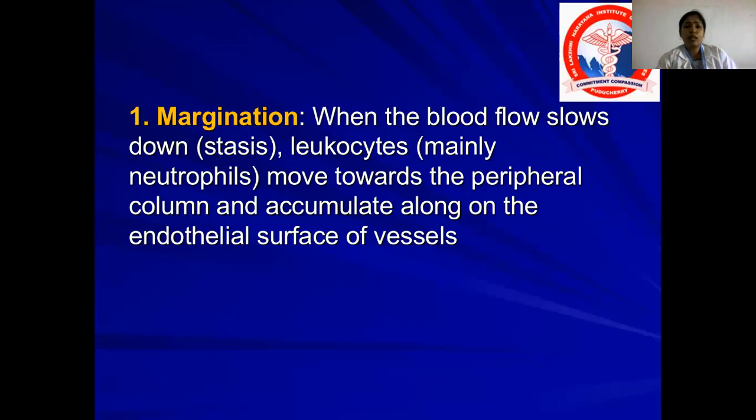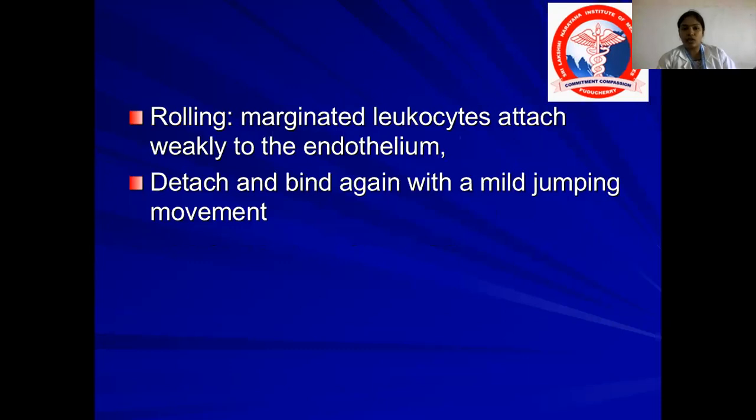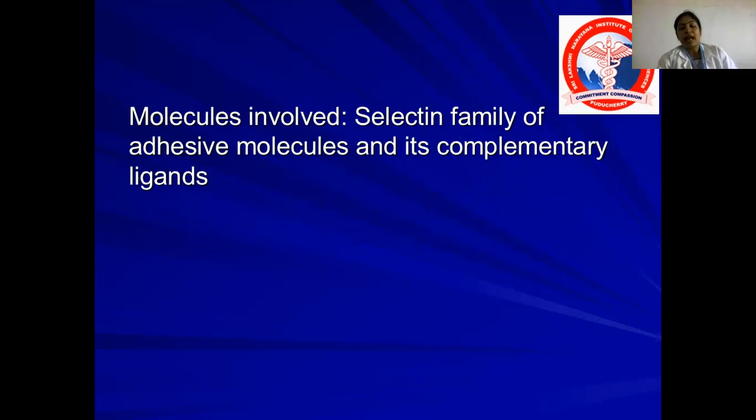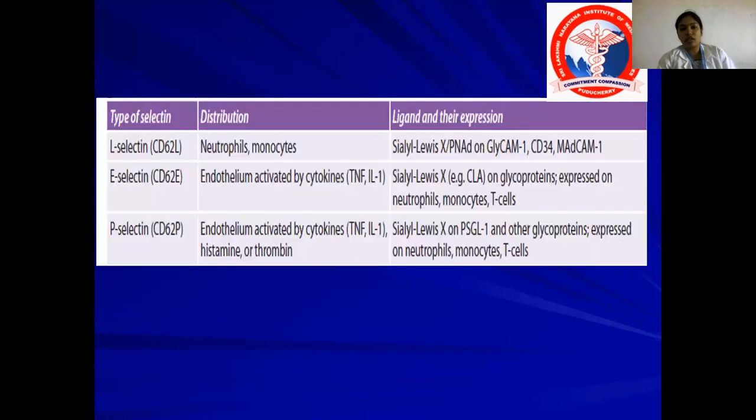So as I told you earlier, margination: when the blood flow slows down, the leukocytes move towards the peripheral column and accumulate along the endothelial surface of the blood vessels, which is called margination. Next process is rolling. The marginated leukocytes attach weakly to the endothelium. They detach and bind again with a mild jumping movement, which is called rolling. And the molecules involved in rolling are the selectin family of adhesive molecules and their complementary ligands.